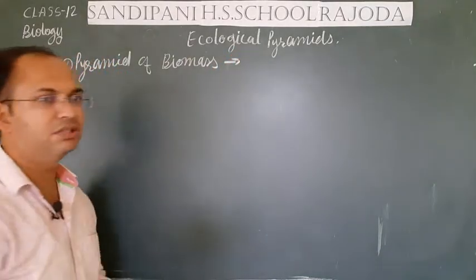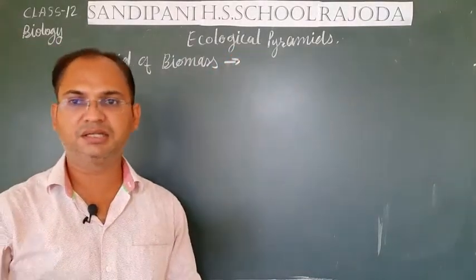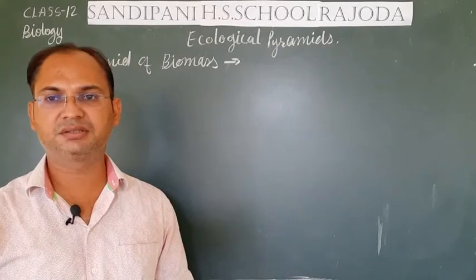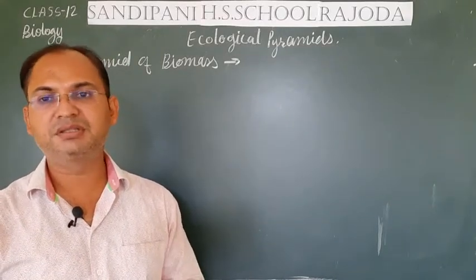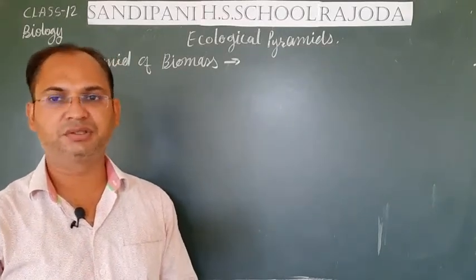Biomass means, students, the weight of the living beings, whether they are plants, insects, or animals living in that ecosystem.